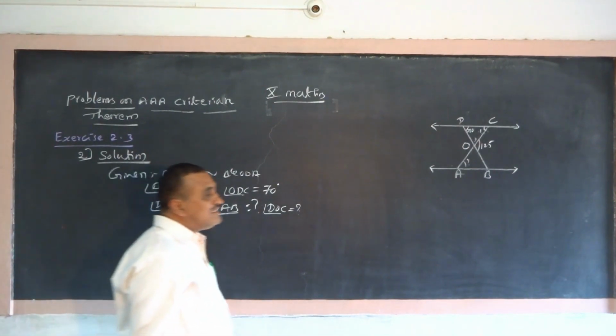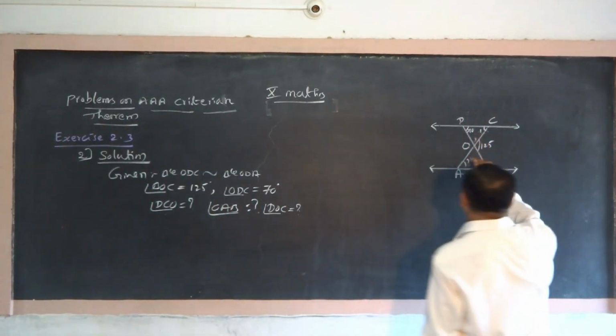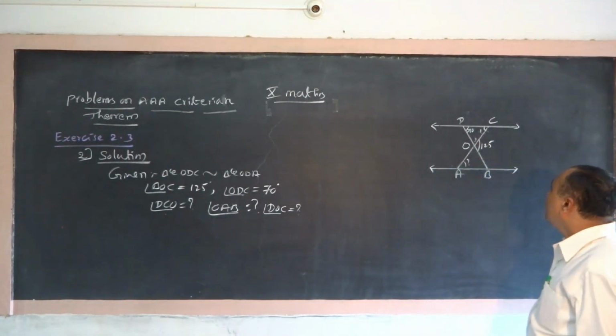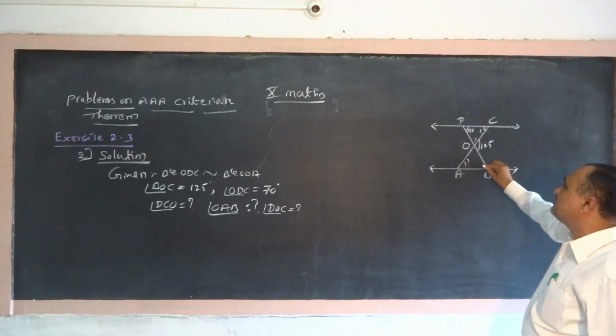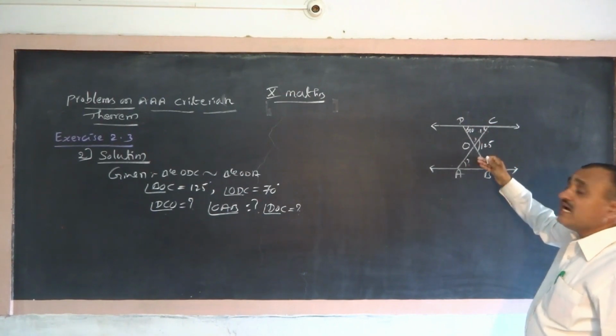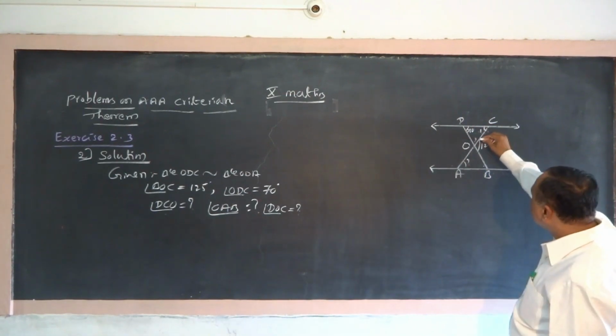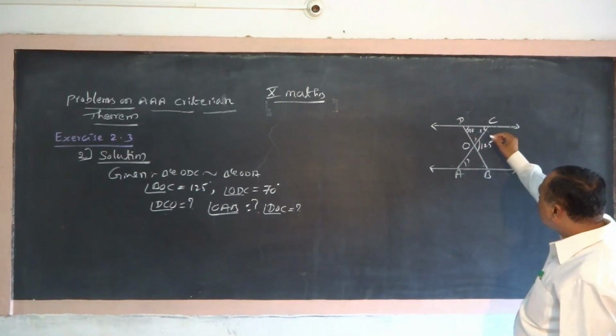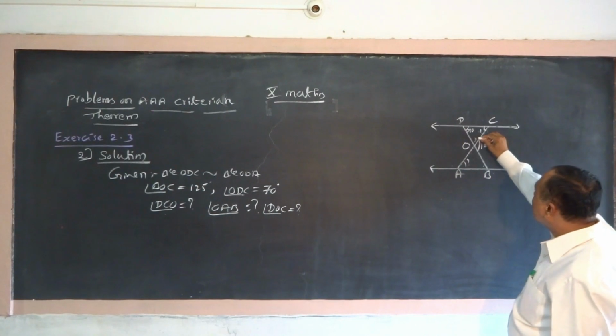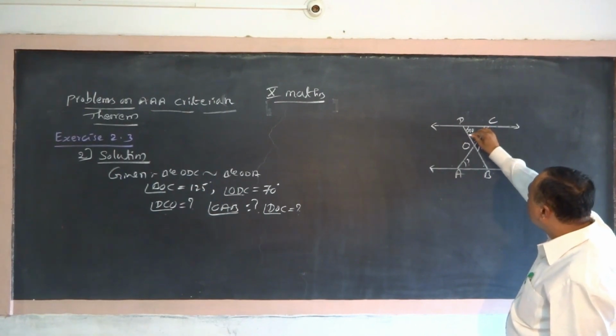Now these two triangles are similar, so angle D equals angle B, which is 70. Angle BOC is 125. If we extend this, it will become a straight angle.